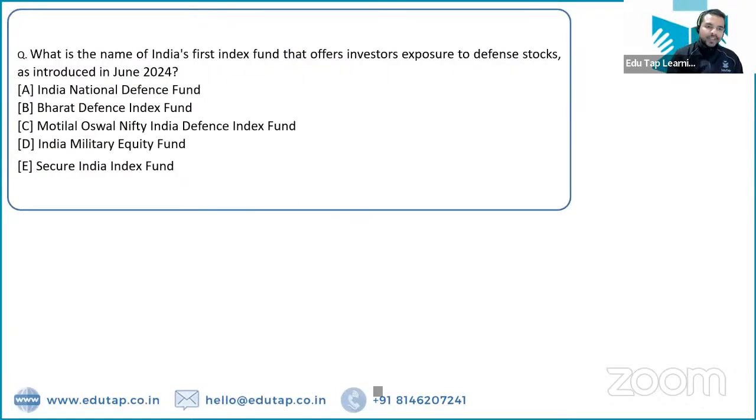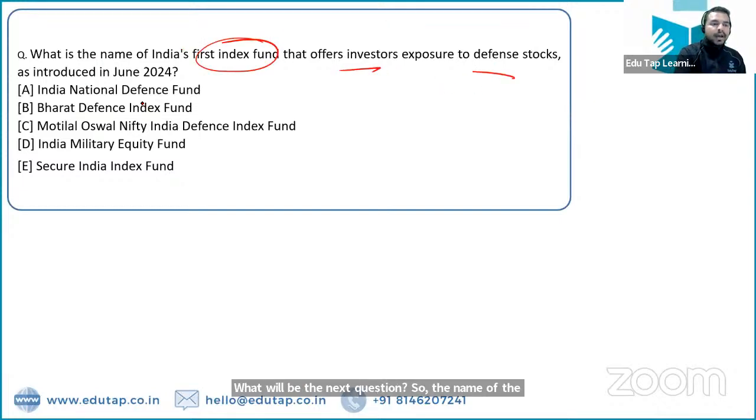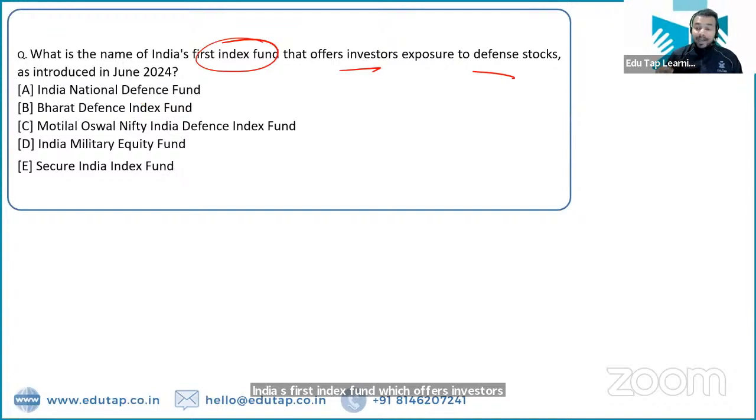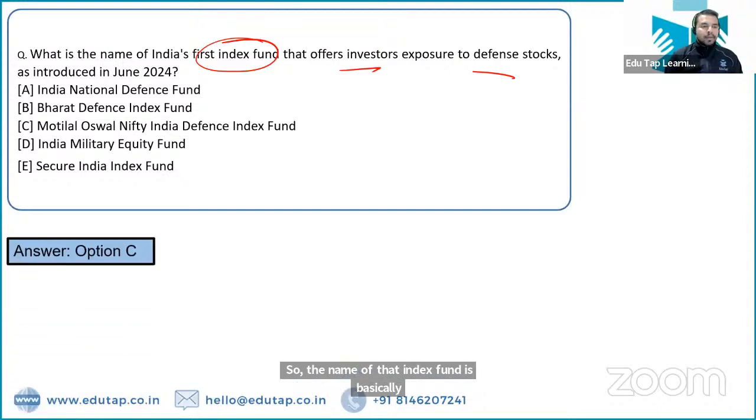So the name of India's first index fund which offers investors exposure to defense stocks. तो डिफेंस स्टॉक्स का एक्सपोजर ऑफर करने वाला इंडिया का पहला इंडेक्स फंड कौन सा है? What is the name of that index fund? So guys, the name of that index fund is Motilal Oswal Nifty India Defense Index Fund. Okay, that is the right answer.